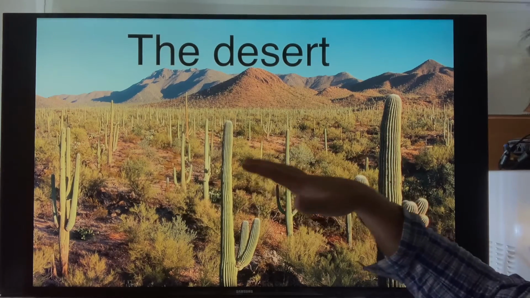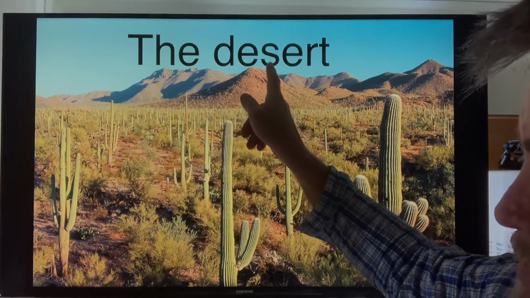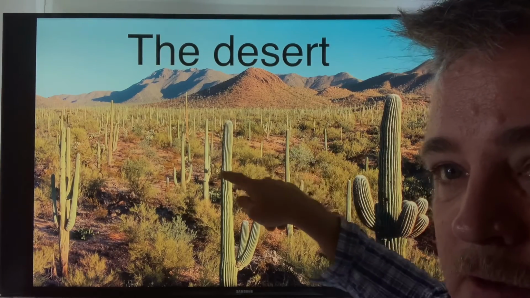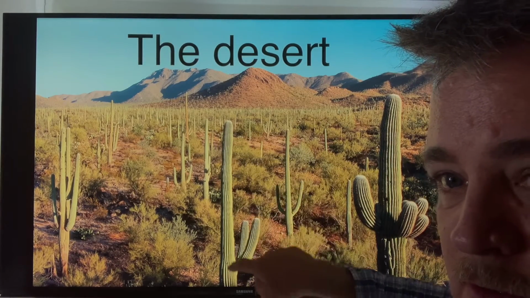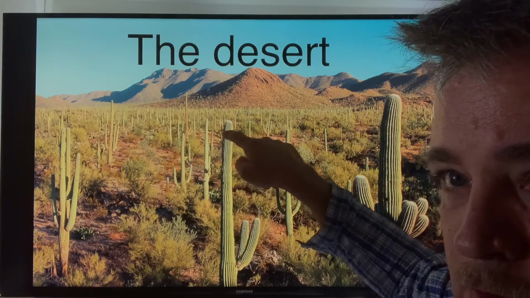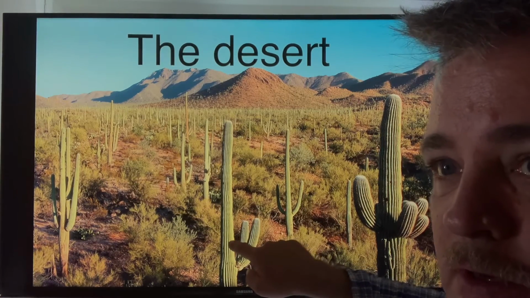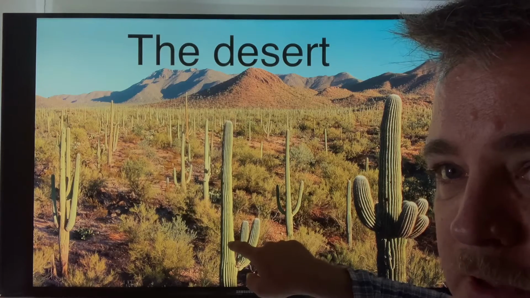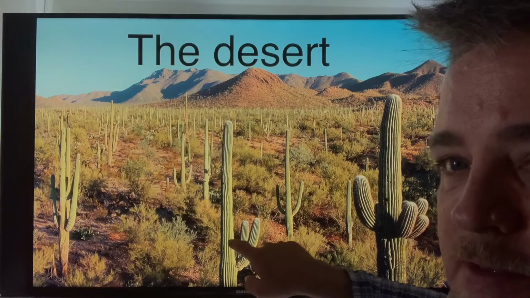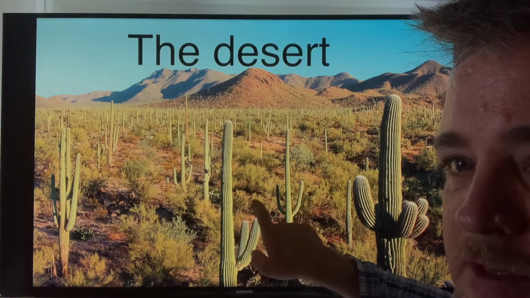Okay, this is called the desert. This is the desert. And see these plants? They're very tall, and they grow very old. Okay? And you will find these plants in the desert. And the name of this plant is a cactus. Cactuses are in the desert.